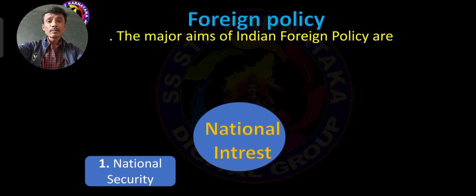In case we maintain harmed relationships with those countries, there is no security to our nation. Always clashes, invasions and attacks are possible. So that is why the first major aim of India's foreign policy is that we need to protect our nation. That is why we maintain the best foreign policy with other countries. So that is national security.